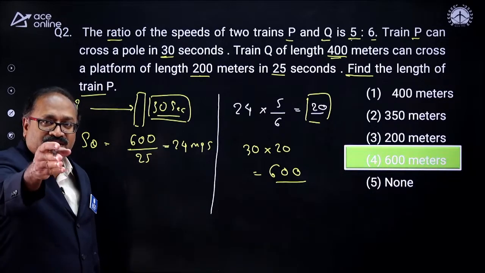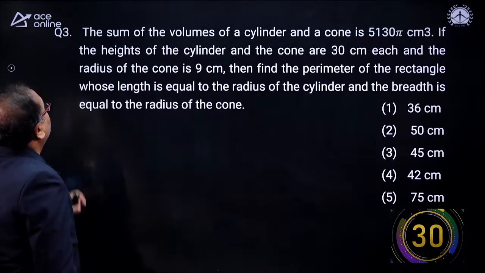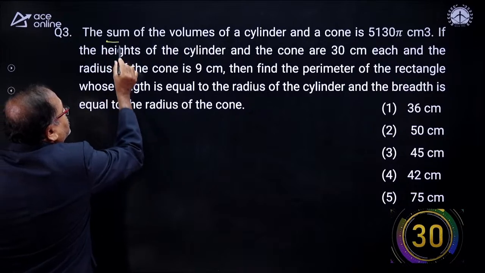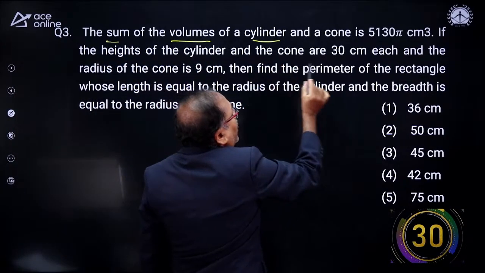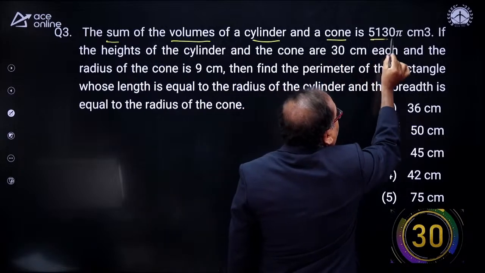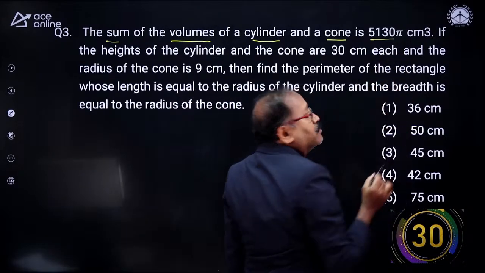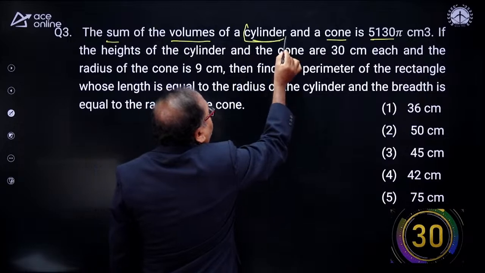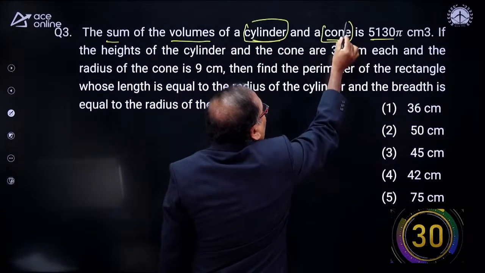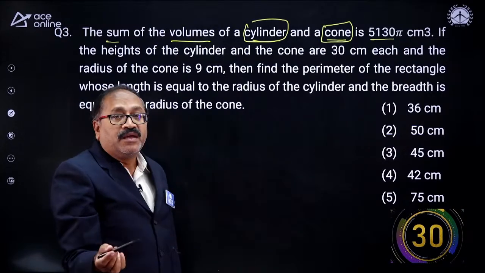And here is your next question, friends. See it. Sum of the volumes of a cylinder and a cone is 5130 pi. So you are expected to know the formula of the volume of cylinder and the cone.